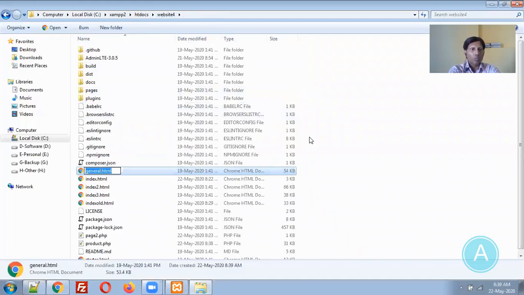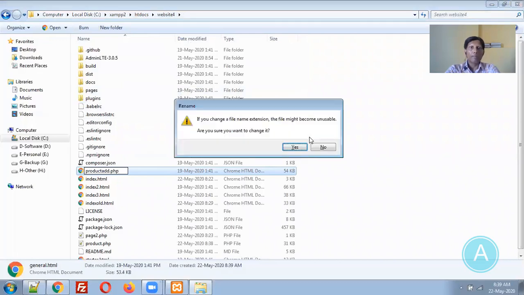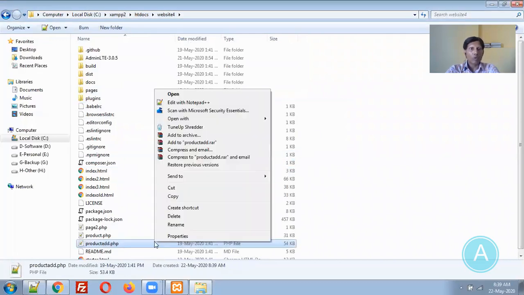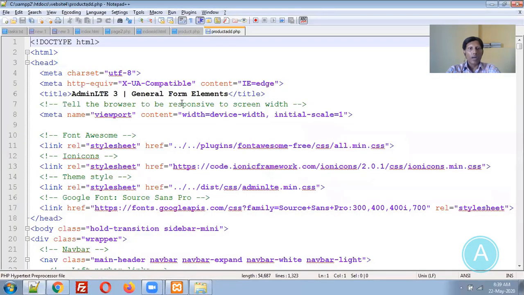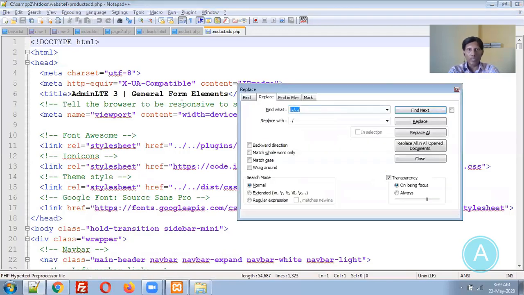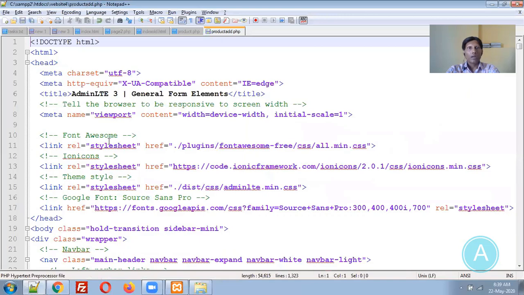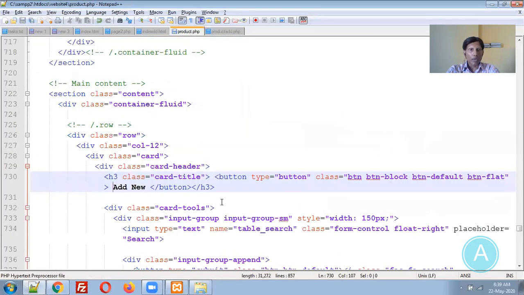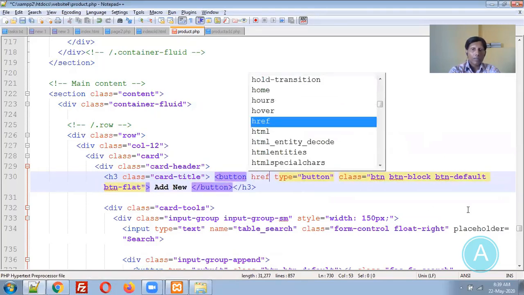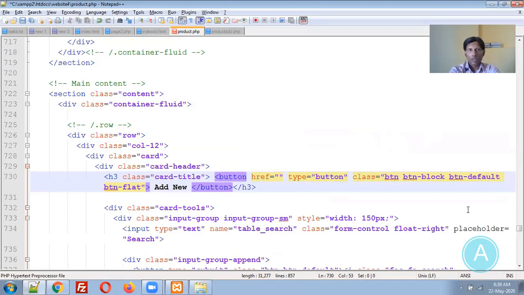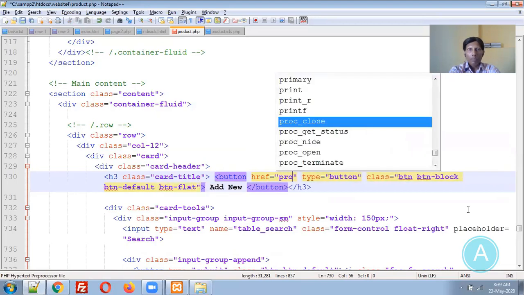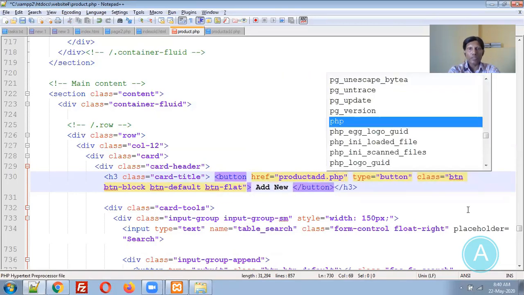General.html, I am changing to product add.php. Let me open that file. As always, I have to change this extension. Replace all. Product add, going to the product page. In the button, we have to use the href option, product add.php file.